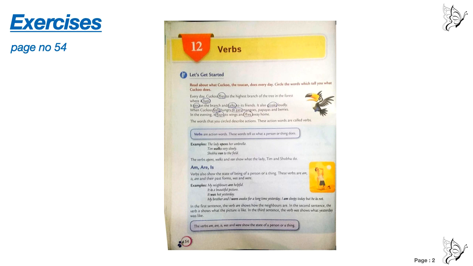So circle feels and eats. Then in the third line, in the evening it flaps its wings and flies away home. Circle flaps and flies. The words that you circled describe actions. These action words are called verbs.